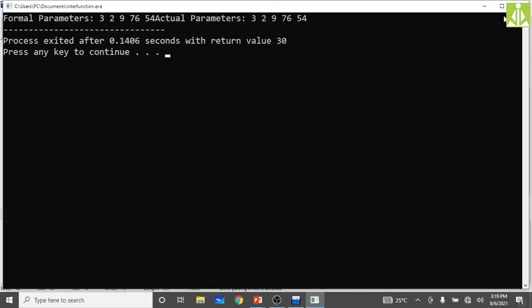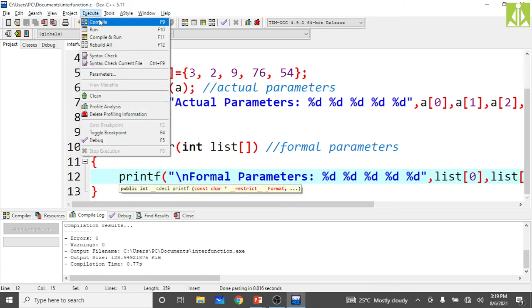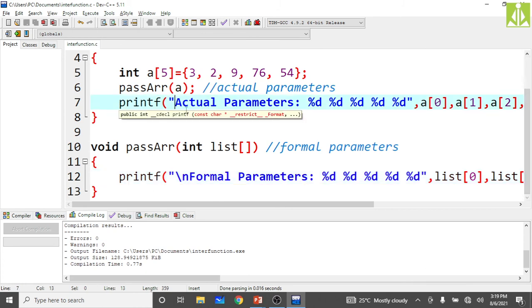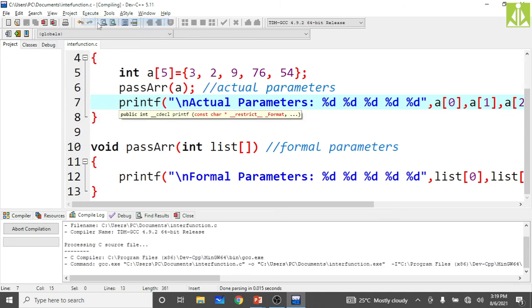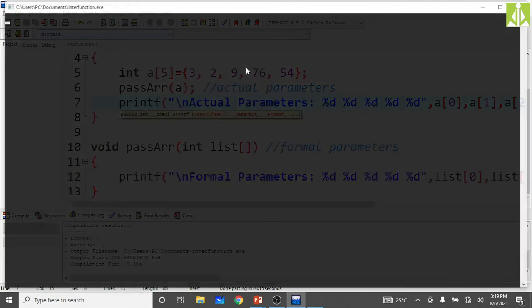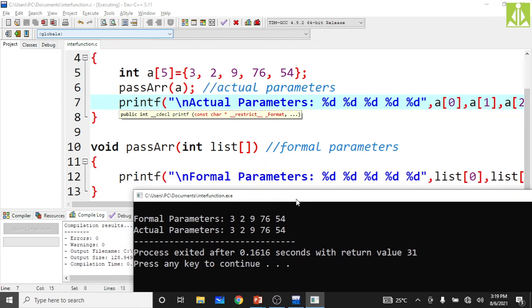As you can see, yeah, here before formal parameters I need to put backslash n. Okay. Run. As you can see, from called function to the calling function, the actual parameters have not been changed.